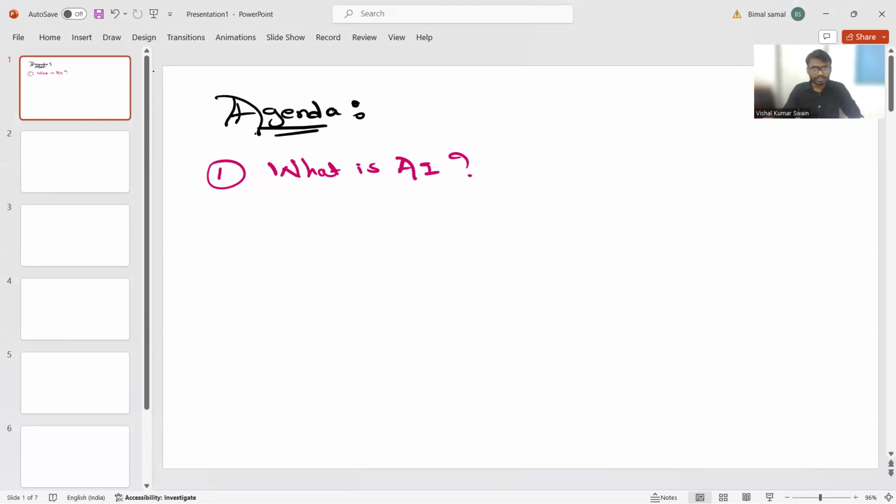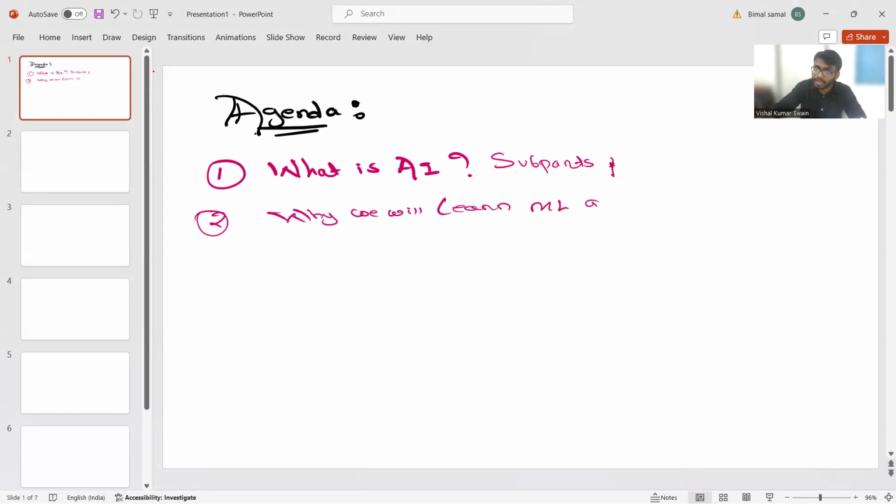In this session, we will first discuss all about artificial intelligence, and now what are the types, like what are the subparts of it? Subparts are there, right? And then the next point is what? Why will we learn the machine learning algorithm?